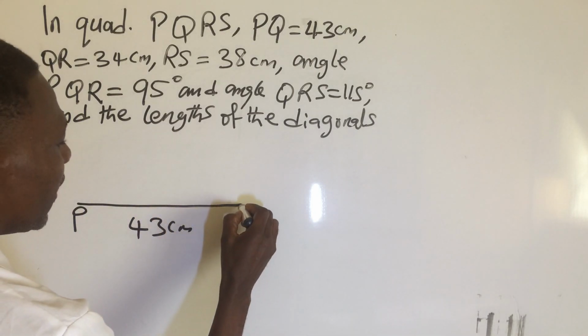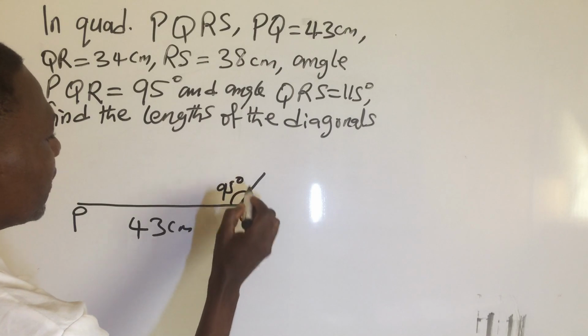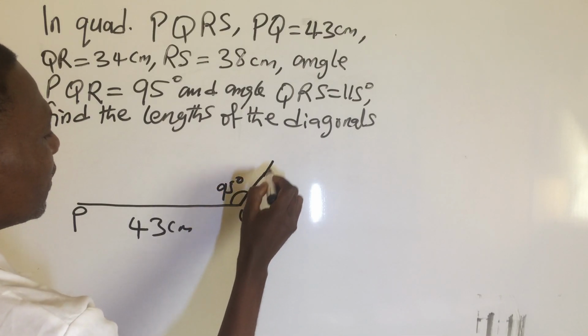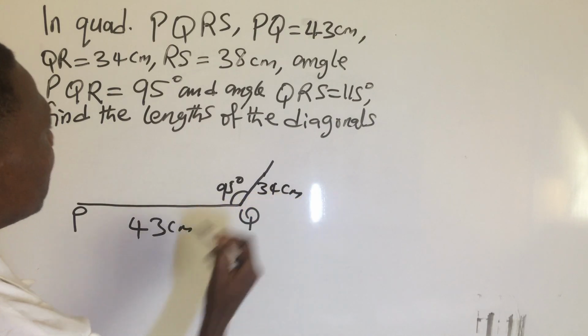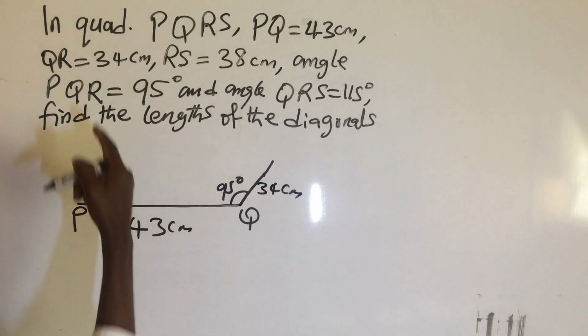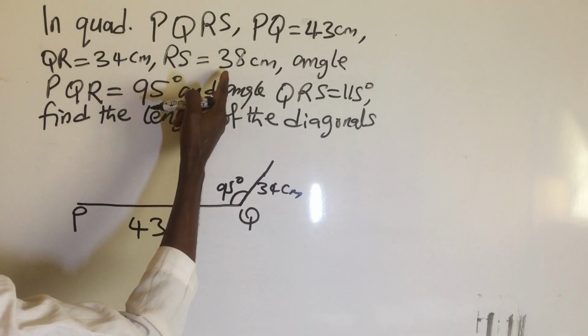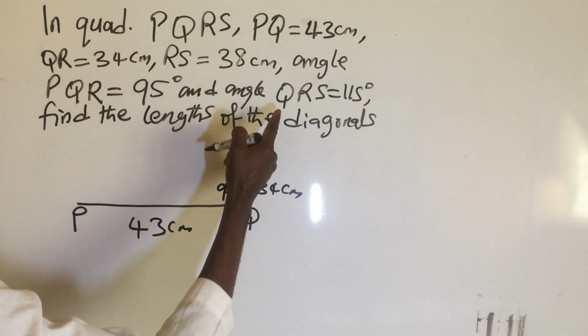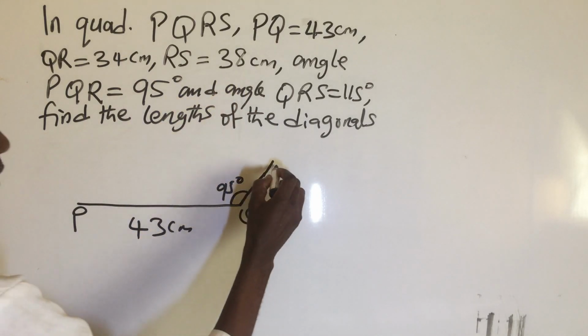So 95 degrees here, and this is 34 cm. Then RS is what? 38.